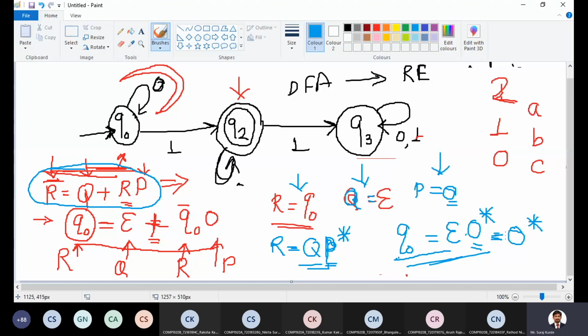In the same way, we have to find the regular expression for Q2. Now check from which states Q2 is reachable. Which are the states?